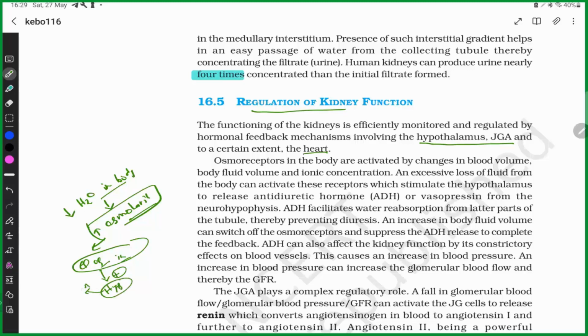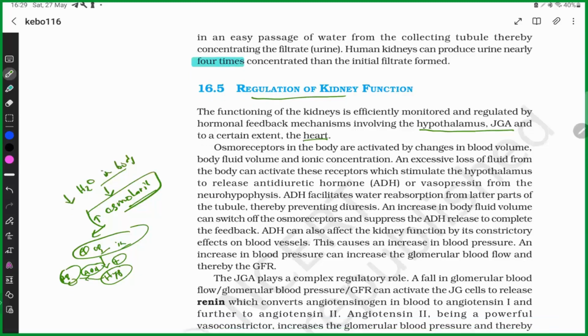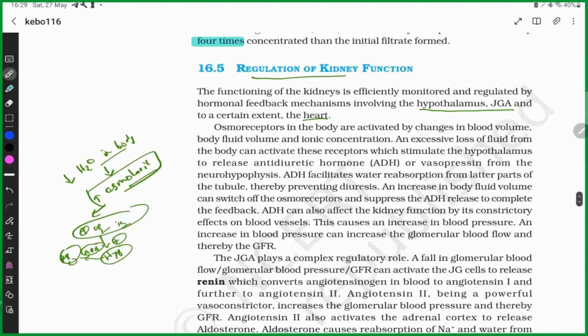Hypothalamus secreted ADH. The hypothalamus is producing ADH now, and this ADH is stored in the posterior pituitary. The osmoreceptor triggered the hypothalamus, and the hypothalamus also triggered the posterior pituitary, so it secreted the ADH which is being stored there. This ADH is released in blood, and the ADH is causing water retention. So water is back to normal.